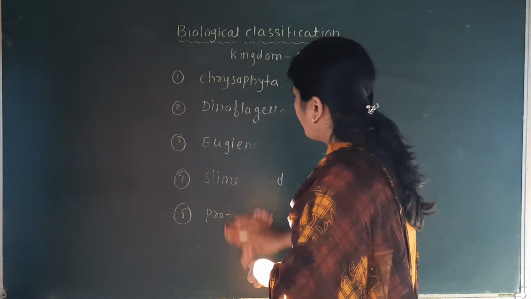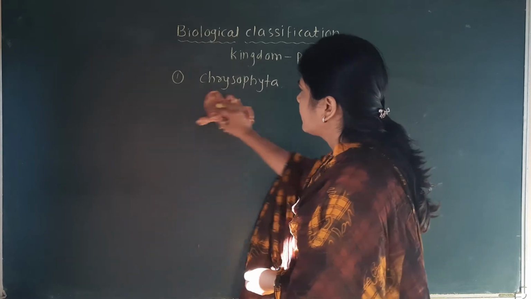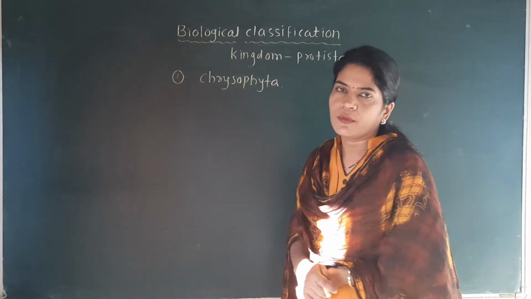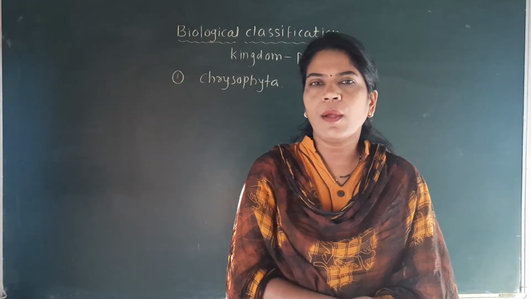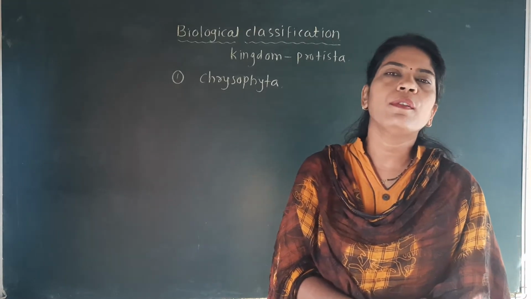From the NEET point of view, the questions asked from these groups are mainly based on examples. So you should be clear about the examples of each group.